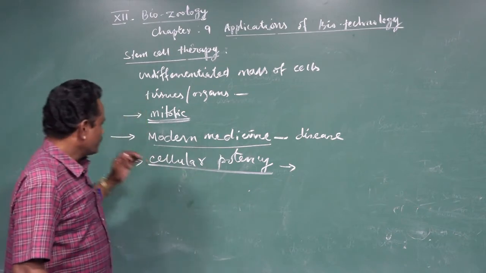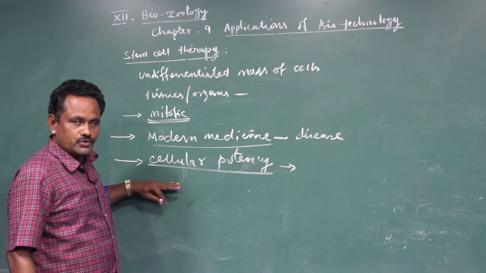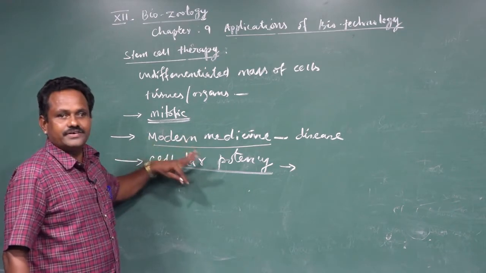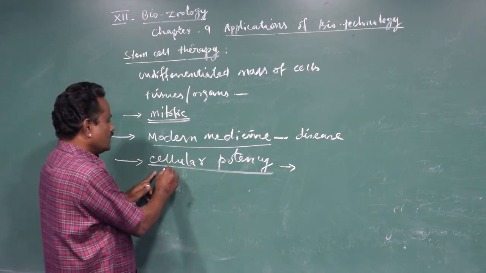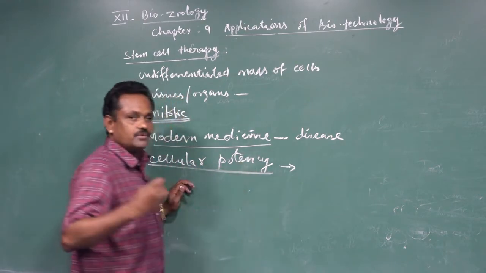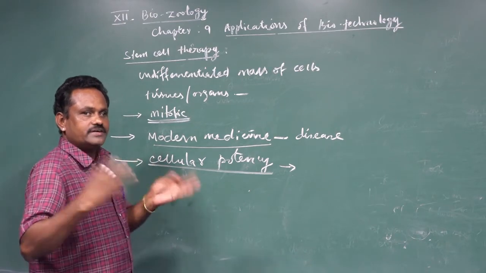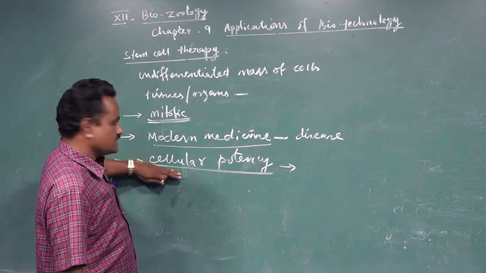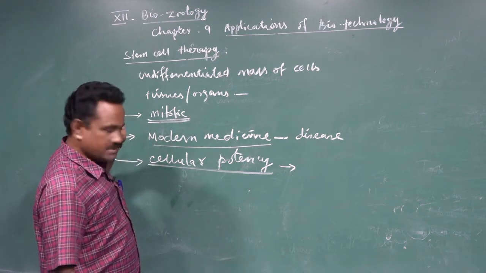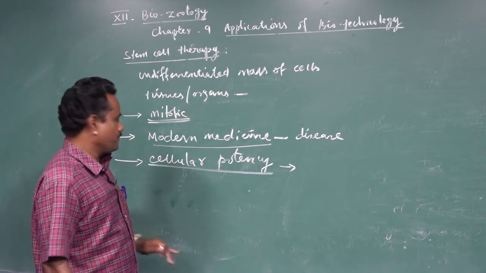So they are able to regenerate and produce a variety of different types of cells and tissues. That is called cellular potency. Being able to multiply and differentiate into different types of cells and tissues is an important characteristic of the stem cell. What we call this is cellular potency.